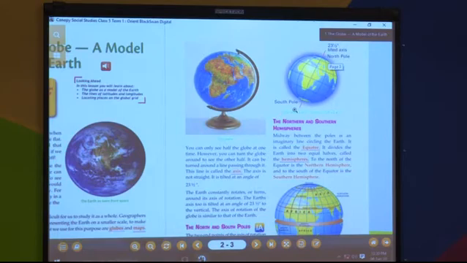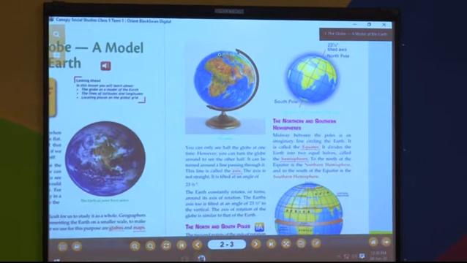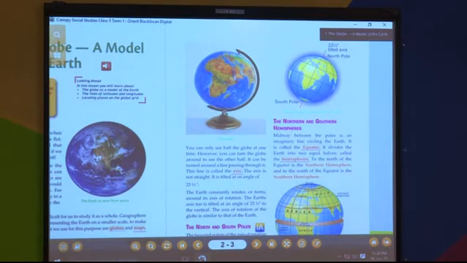Now the earth exactly looks like what is shown on the globe here. We can see only one side. If you want to see the next side, you just have to rotate this. Will the globe rotate from here? No, it won't rotate from here, it will rotate from the axis.